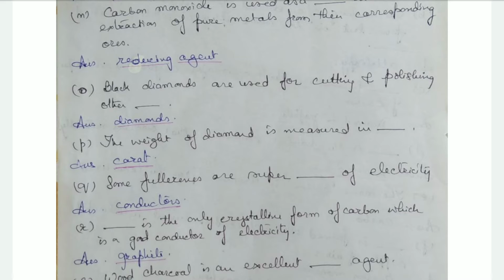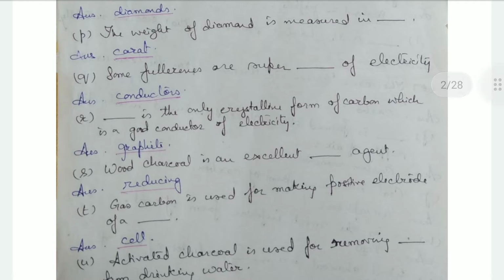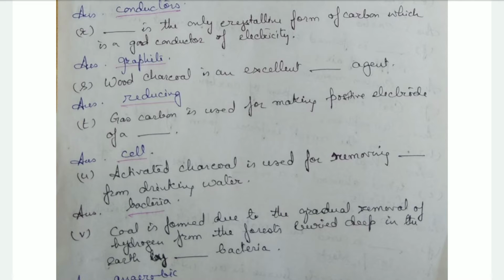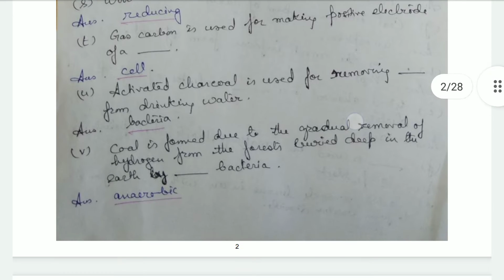Then some fullerenes are superconductors of electricity. Dash, that is graphite, is the only crystalline form of carbon which is a good conductor of electricity. Wood charcoal is an excellent reducing agent. Gas carbon is used for making positive electrodes of a cell. Then activated charcoal is used for removing bacteria from drinking water.